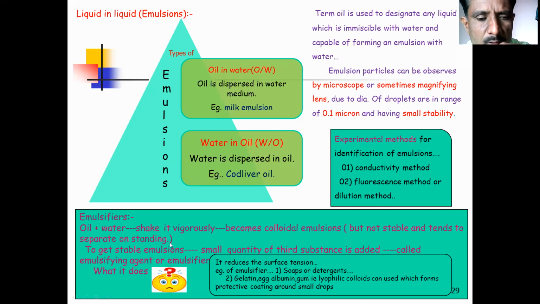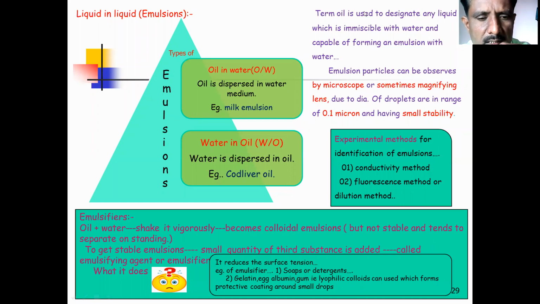To make a homogeneous colloidal system or emulsion of oil and water, we have to add some third substance. That third substance is called an emulsifier. An emulsifier is any material added to the emulsion to give it stability. What is the role of that emulsifier?